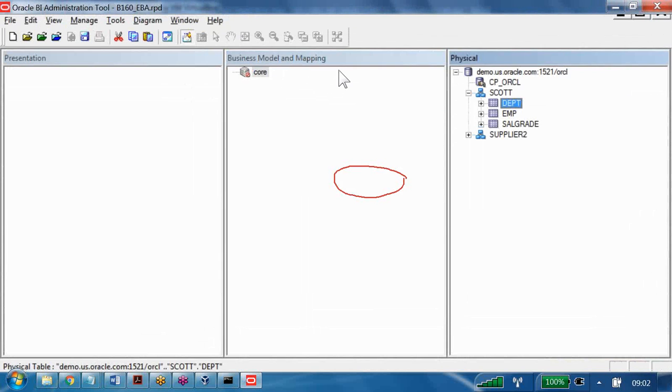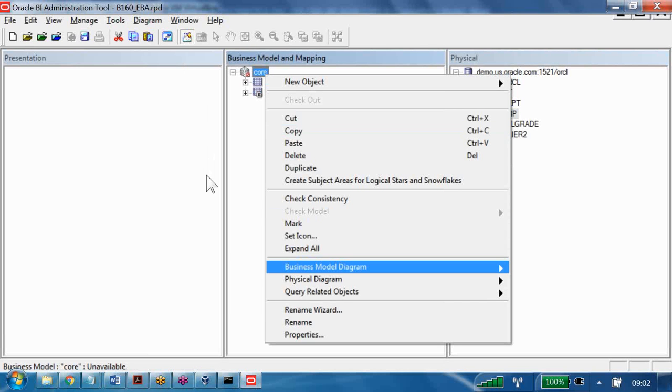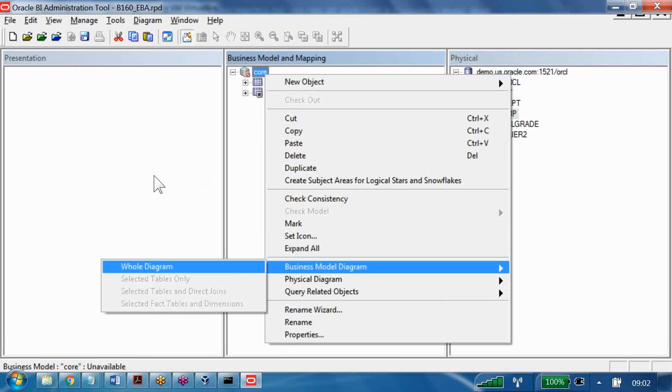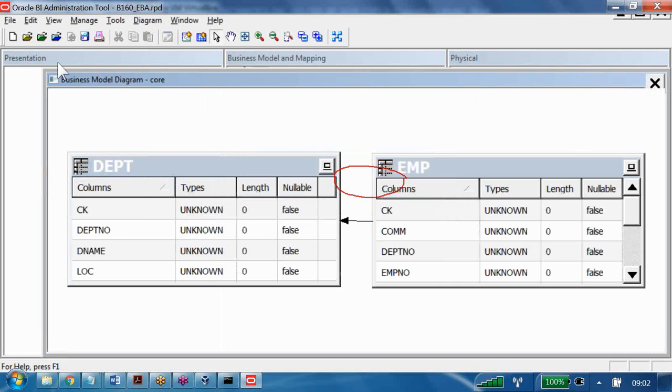In the core, I am trying to drag and drop DEPT and EMP. Two things I drag and drop. Whatever we have these two tables, if you go for whole diagram, which diagram is it? Is it a physical diagram or a business model diagram? Who created this join? Did I create it? No. From the physical layer to the BMM layer, I dragged the tables, right? As part of the dragging, joins also will come.